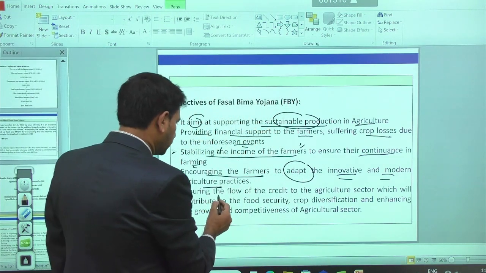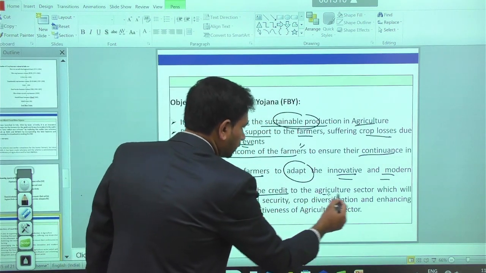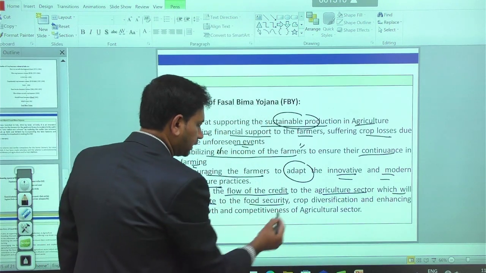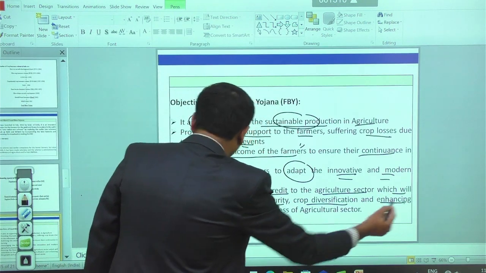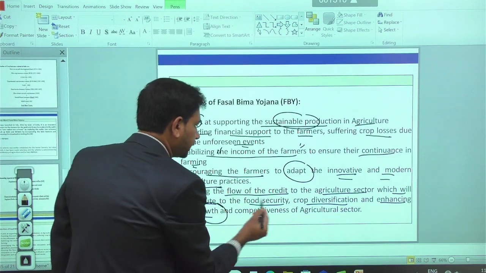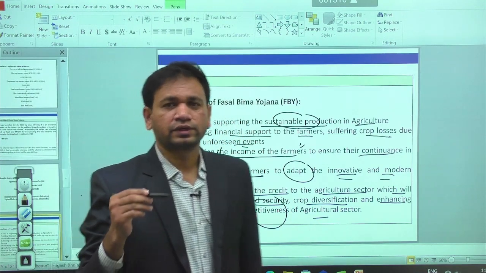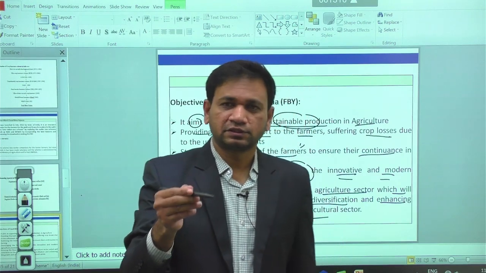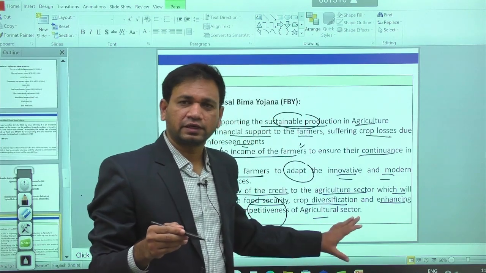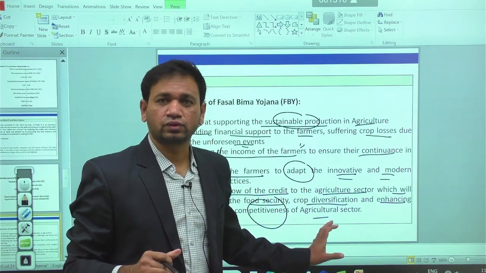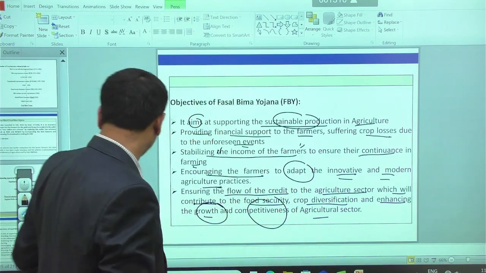Then ensuring the flow of credit to the agriculture sector, which will contribute to food security, crop diversification, and enhancing growth and competitiveness in the agriculture sector. So whenever there is a good flow of credit to the agriculture sector, directly or indirectly it promotes all the activity and growth in the agriculture sector.